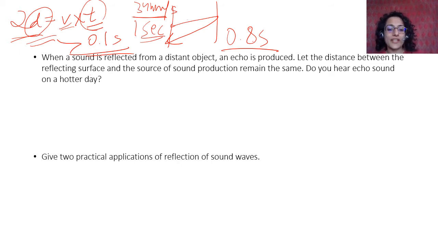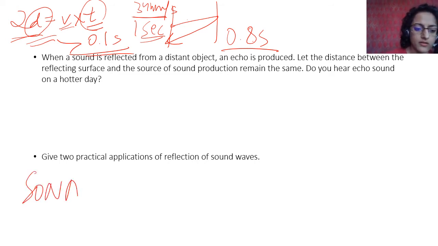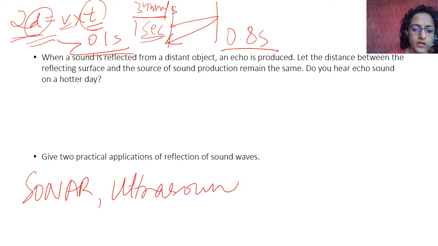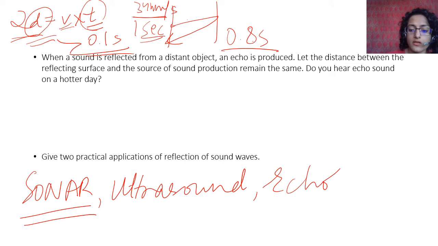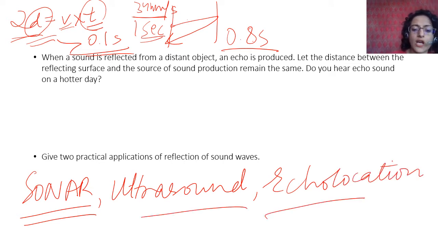Give two practical applications of reflection of sound waves. I think you can just say something about sonar and ultrasound. Sonar is used to see the depth of underwater things. You can also write echolocation by animals, sonar, ultrasound, ultrasonography, or echocardiography.